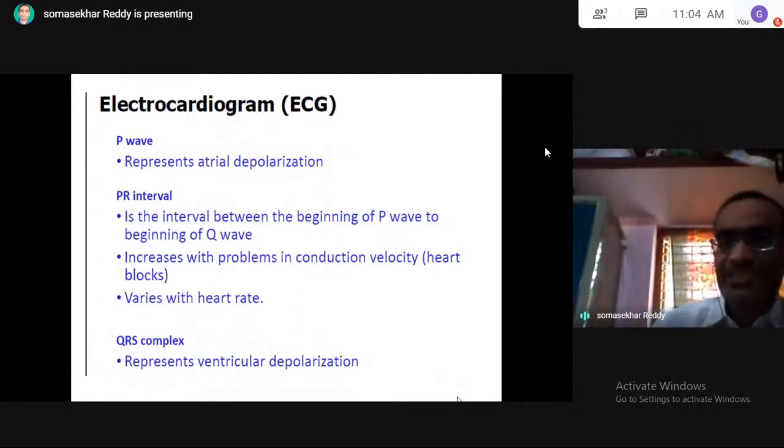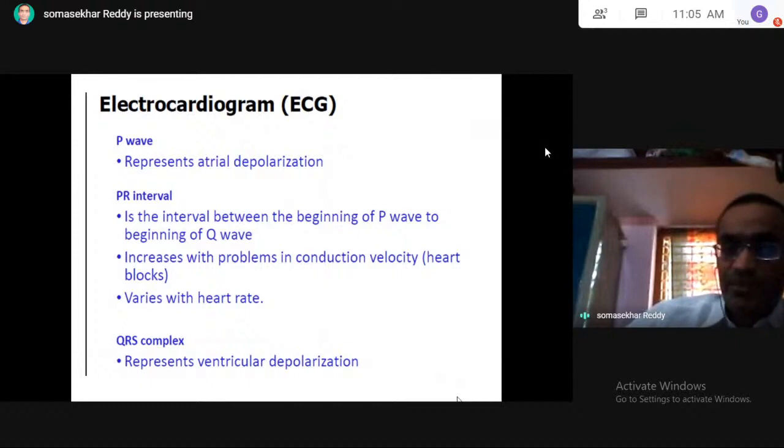Coming to next, there is a PR interval, no? PR interval means between the beginning of P wave to the beginning of Q wave. It increases with problems in conduction velocity.